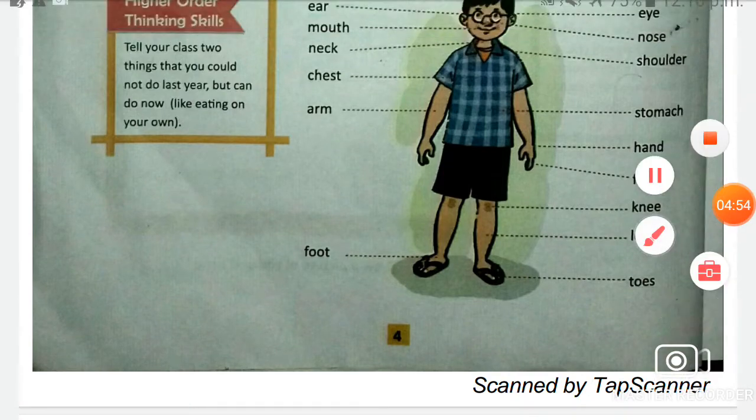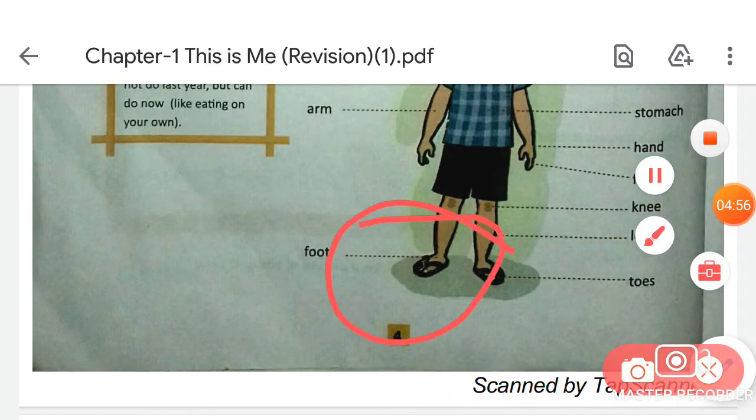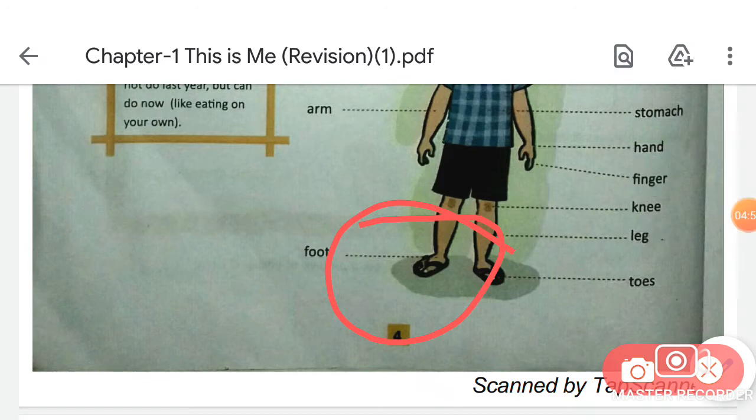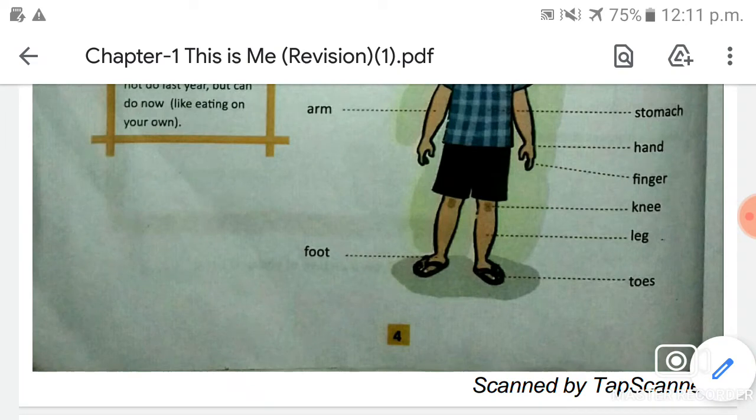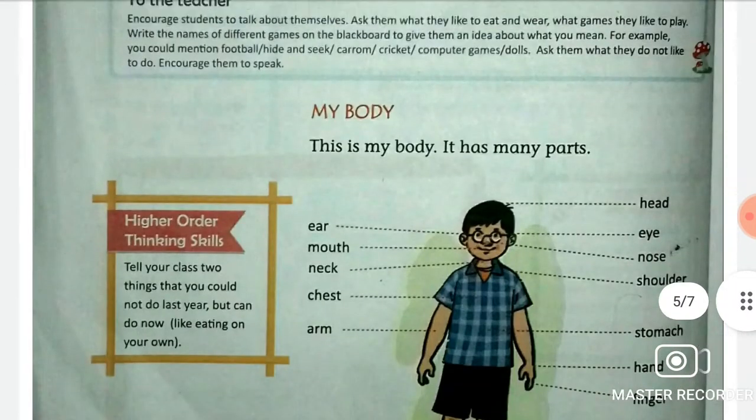And now next, tell me, what's the name of this body part, students? This is our foot. What is the spelling of foot, students? The spelling of foot is F-O-O-T. F-O-O-T, foot. Okay. Now move on to the next.